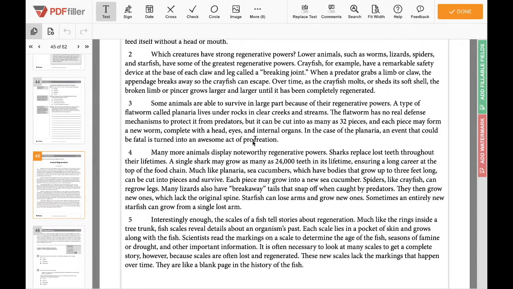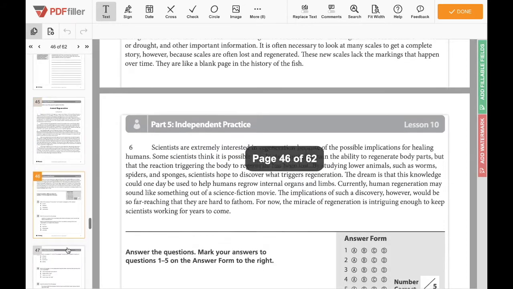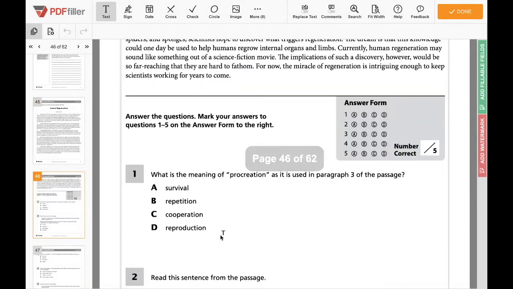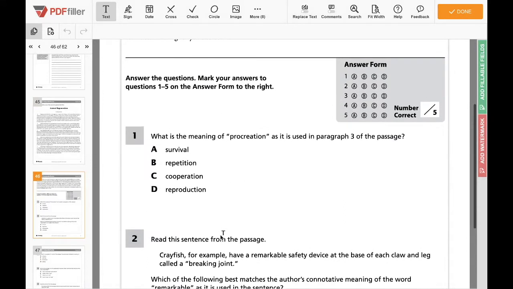And we obviously see the creation right there. And we know that creating is like making something new. Well, if we go back to our last sentence that we read before, it may form a new worm. So we know it has something to do with moving forward with life, making a new life, something along those lines. So if we look at our options, we see survival.